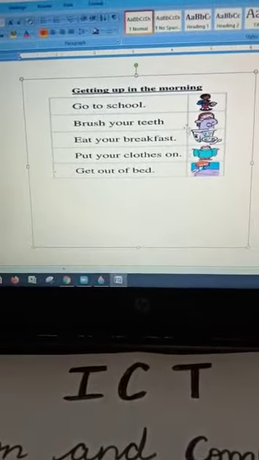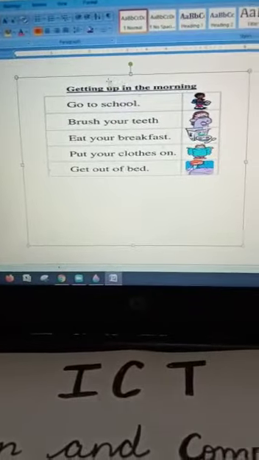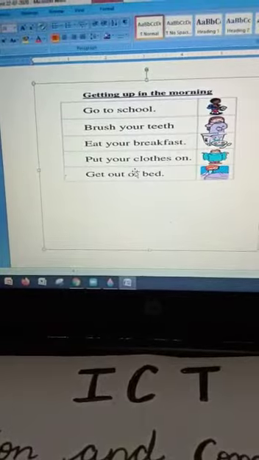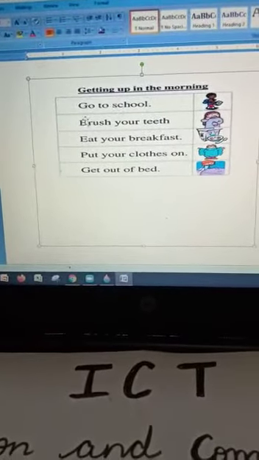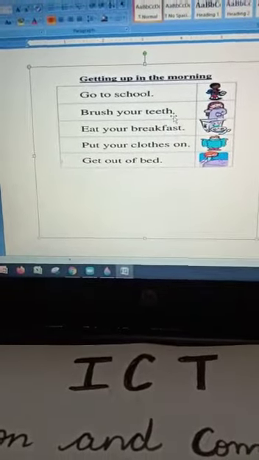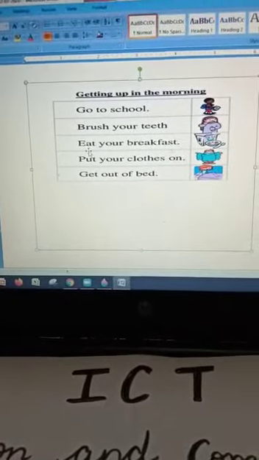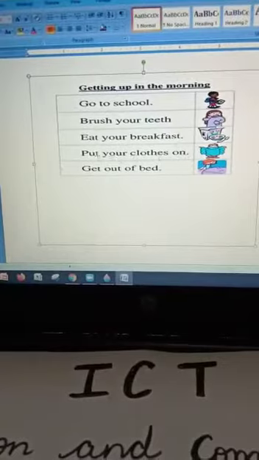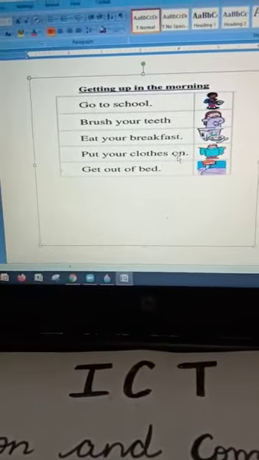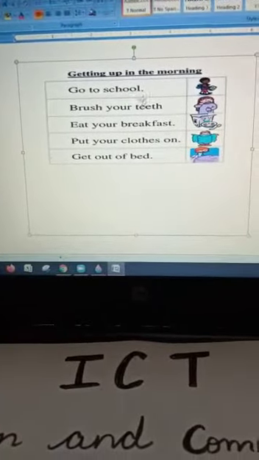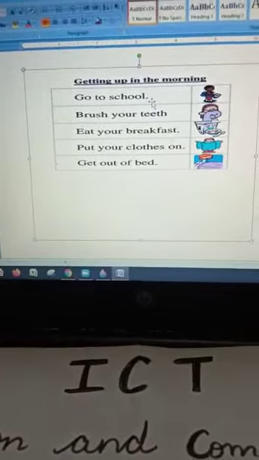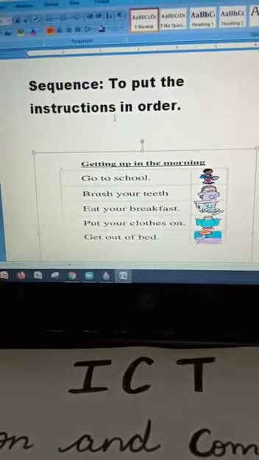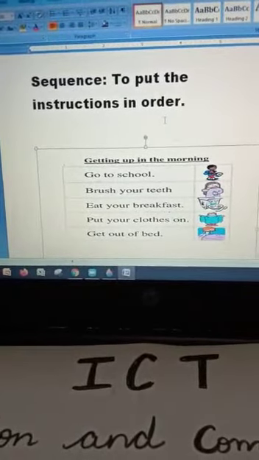First of all, getting up in the morning. So you get out of the bed, that would be the first step. Then brush your teeth would be the second step. Then eat your breakfast would be the third step. Put your clothes on would be the fourth step, and go to school will be the fifth step. Alright, so this is how it works. Yes or no? So sequence means to put the instructions in order.